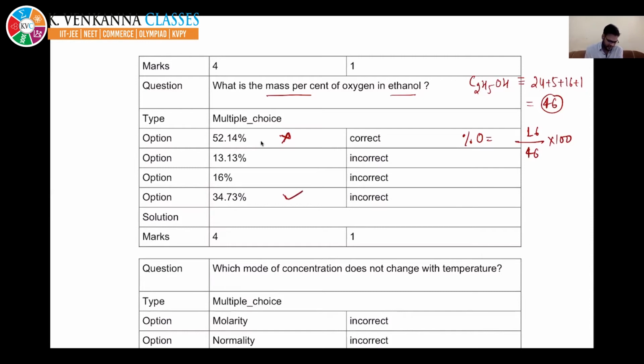This should be the right answer. This is the right answer, beta. Percentage of oxygen is nothing but 16 by 46 into 100. Is that okay, beta?